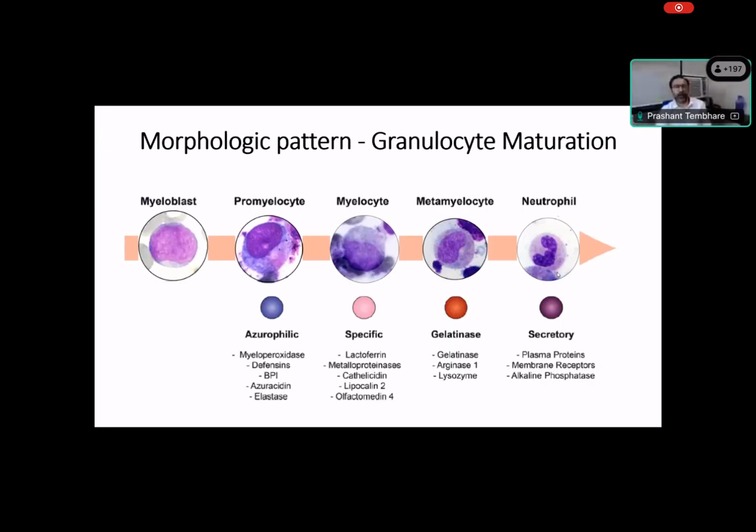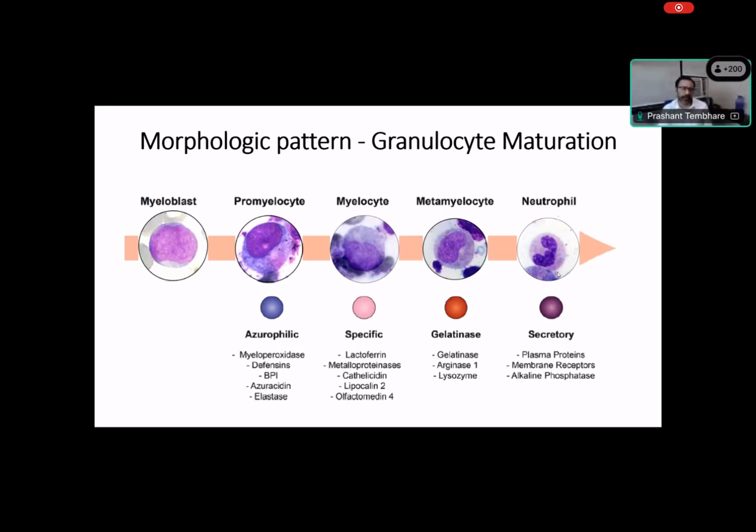So we are focusing on myeloid maturation. We know how the myeloid cells mature in the bone marrow. For example, let's take the granulocytic series. We have the earliest, the myeloid blast, followed by promyelocyte, right? Then myelocyte, metamyelocyte, neutrophil. You can see the different morphological maturation. If you look at myeloblast, we have only a large nucleus and scanty cytoplasm. We don't see any granules in it. So usually this is the primitive cell. Many times we see nucleoli also.